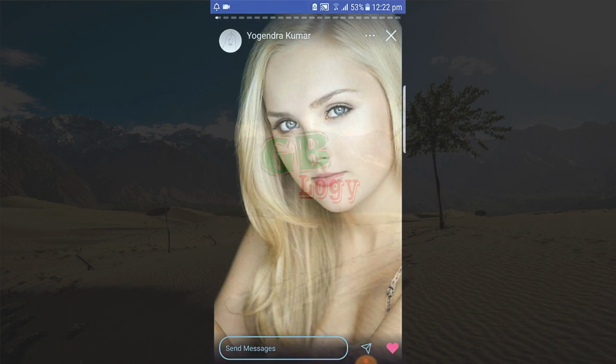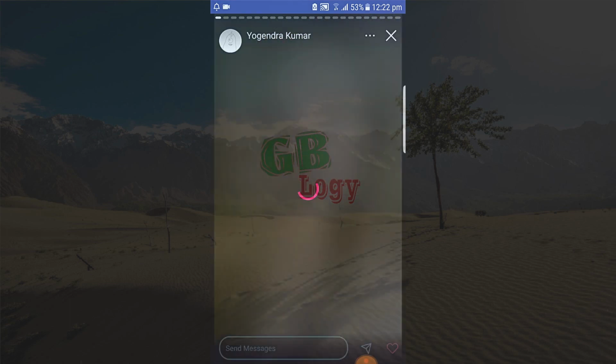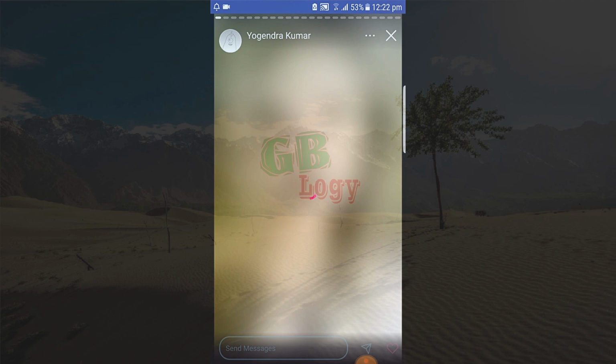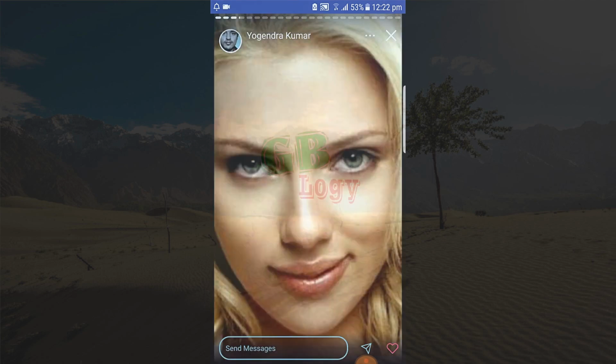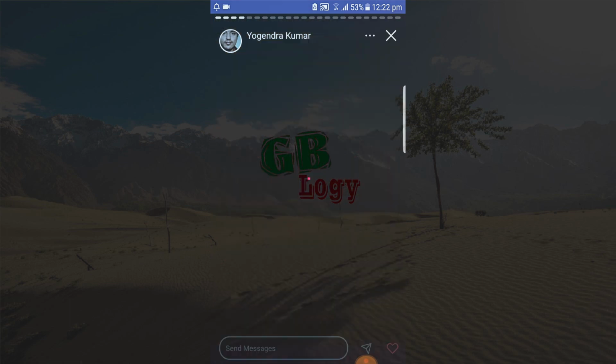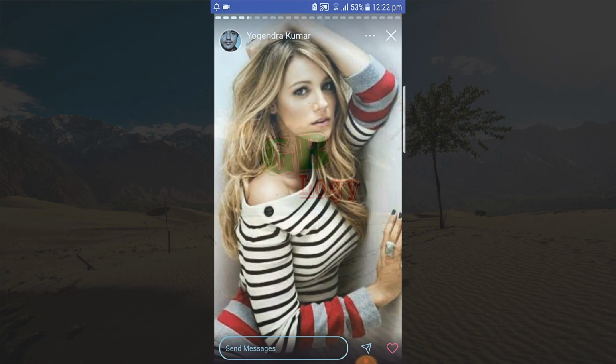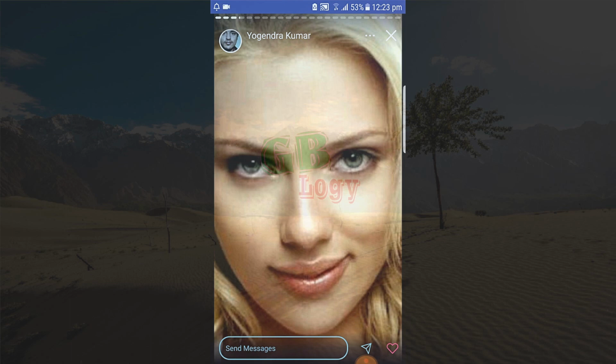By watch time I mean that, as you can see above, if I just instantly click next and like her post, then he will get low mining power. If this person has written a message, then I would spend more time reading that message, and it will increase her watch time and his mining power.